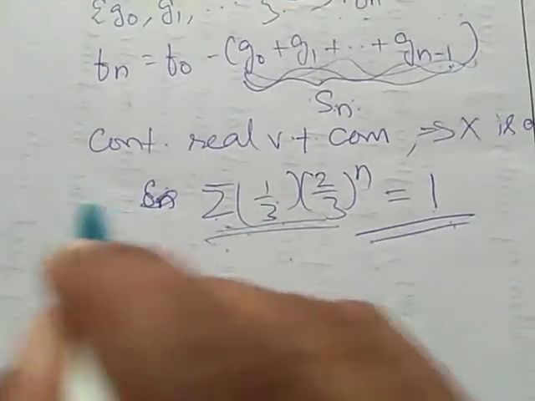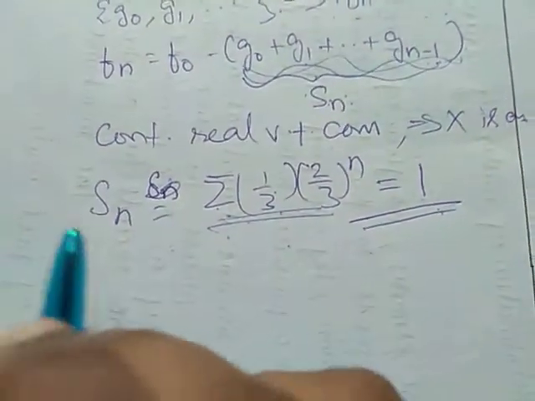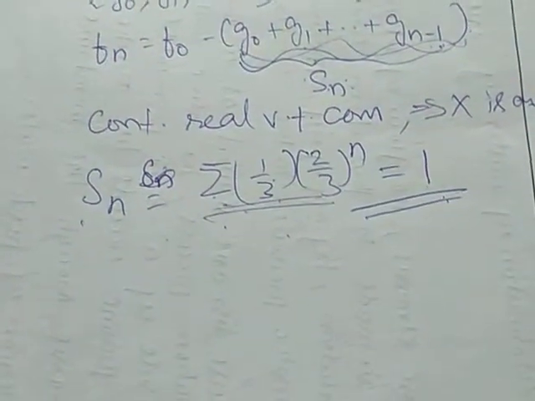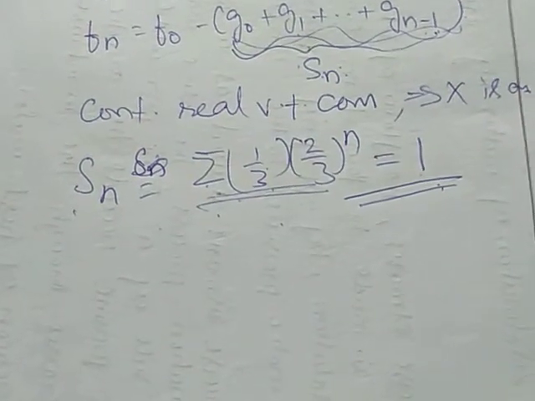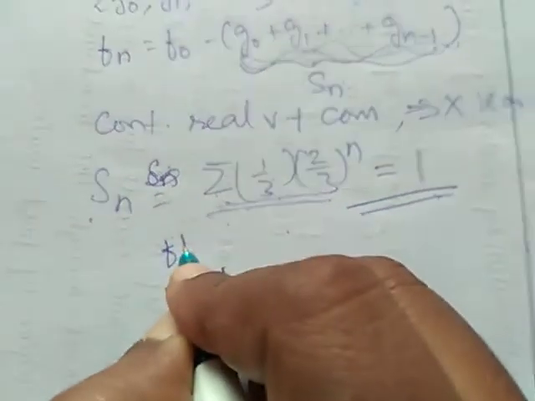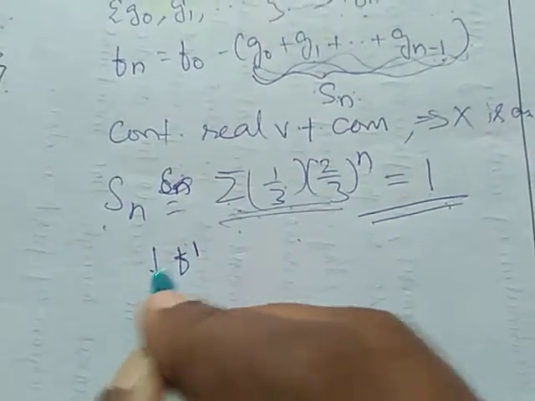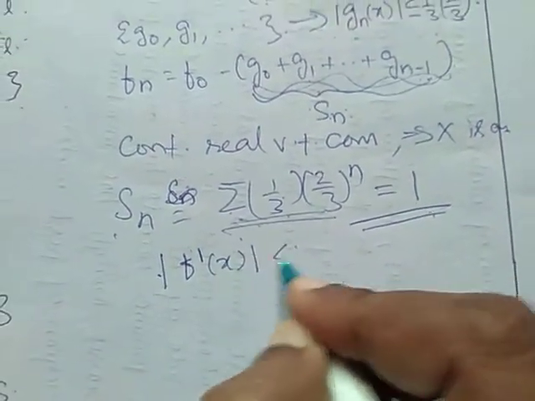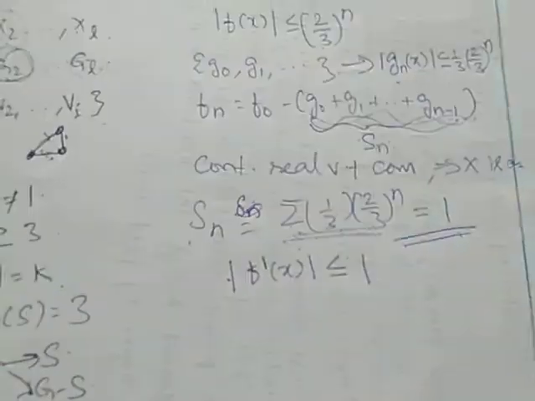Therefore, Sn converges uniformly on X to a bounded continuous function f dash. So, what is our f dash now? Modulus of f dash of x is less than or equal to 1.